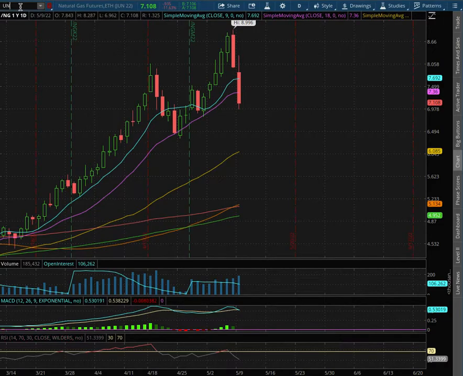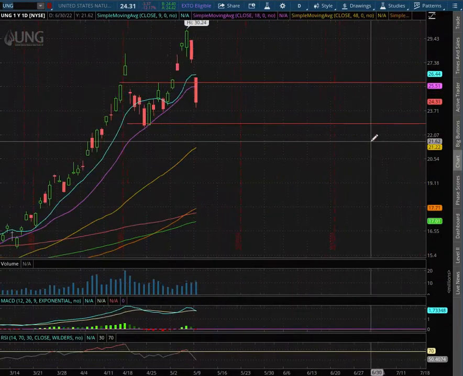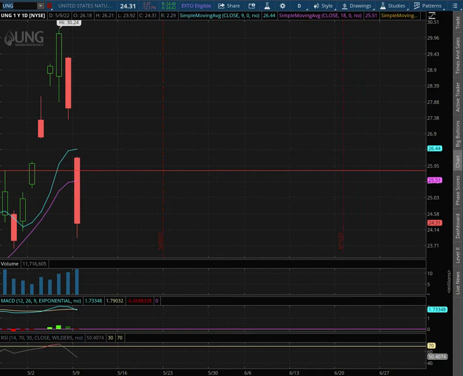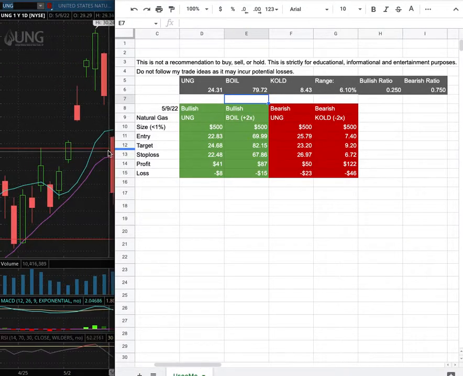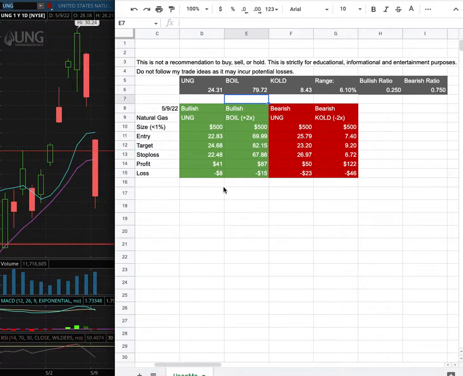And as with the trade idea, I'll be trading UNG. My trade position size is less than 1% of my portfolio. My long entry is at $22.83, and that is this range here. My sell target is at $24.68. My stop loss is at $22.48.